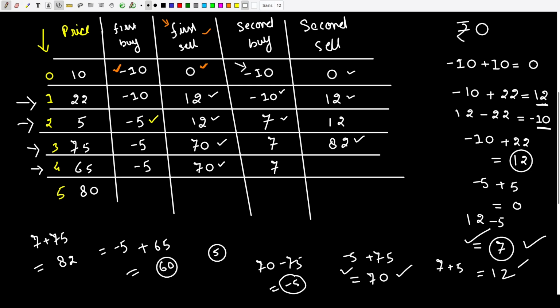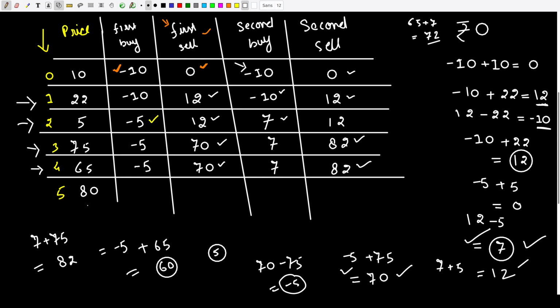Okay. So after buying this stock for the second time, the money I have right now is 7 rupees. Now if I sell this stock for 65 rupees, then the total amount of money I will have is 65 plus 7. So let me just write it down over here. 65 plus 7, which equals how much? Well, 72 rupees. Now 72 rupees is less than 82, so I'm going to use the other one, 82 rupees.